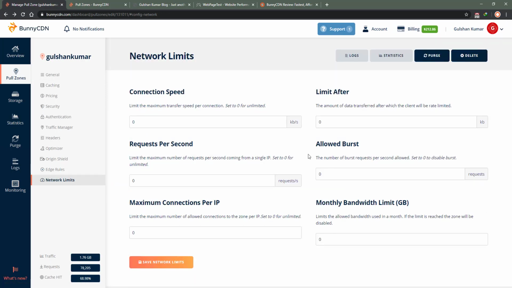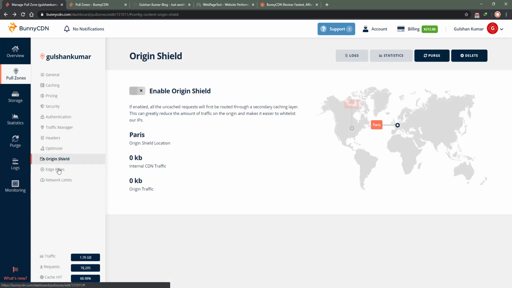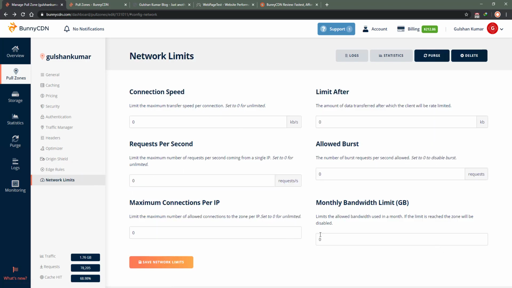Network limit, I don't put any limit at the moment because I'm not receiving a huge amount of traffic, so I'm not concerned about this. But when that becomes the case, I will definitely try this as well. For now I feel this is a very good setting for me.